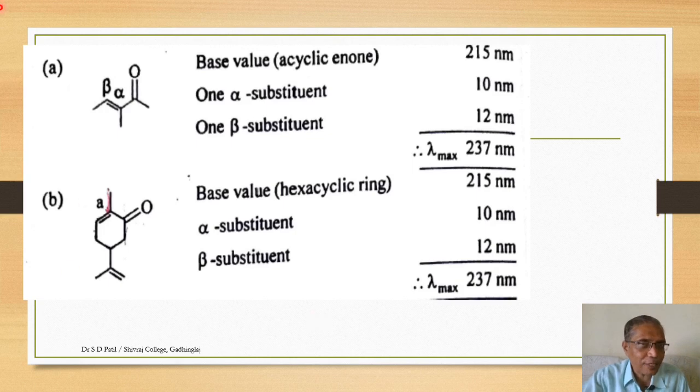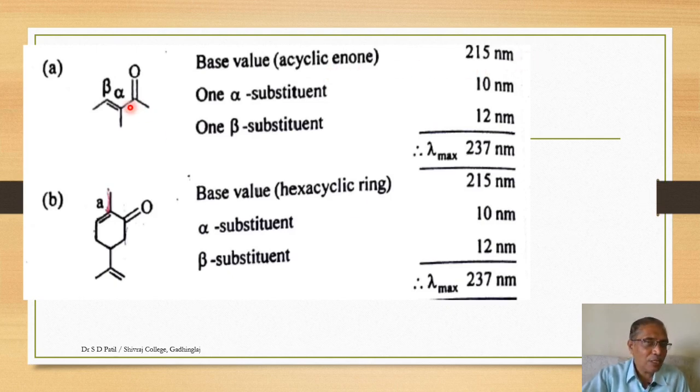Let us consider a few more examples. In this case, this is a carbonyl group and this is a double bond, so it is an enone structure. The structure is acyclic. Therefore, the base value for an acyclic enone is 215 nanometers.